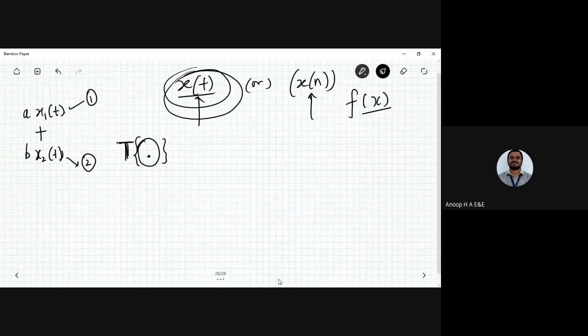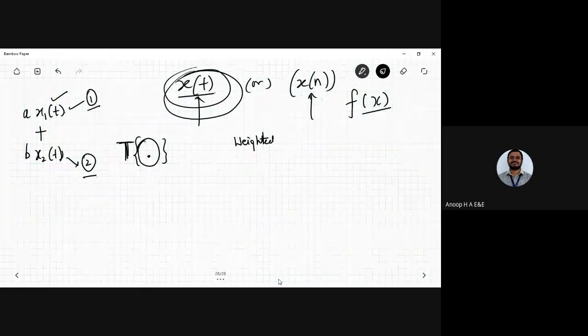What do you mean by weighted sum of inputs is, each and every input, that is input number 1 and input number 2, you are going to have the amplitude of it. What I mean here is, at any instant of time, you are going to have an amplitude. It's a sum, a into x1 of t plus b into x2 of t.